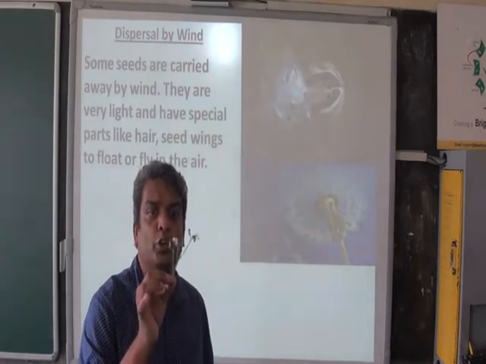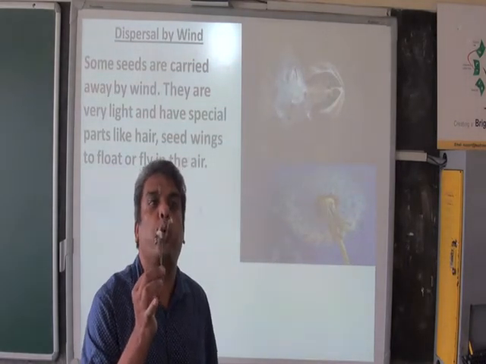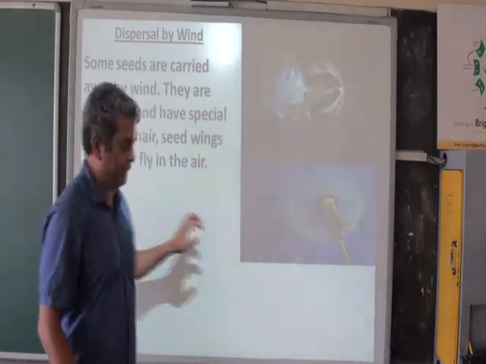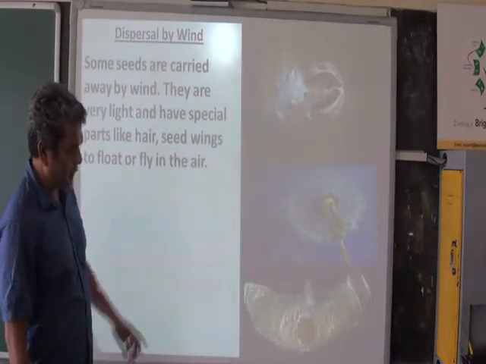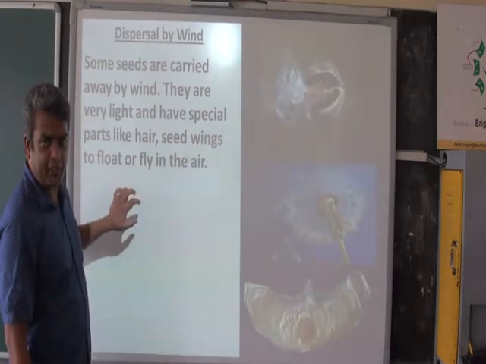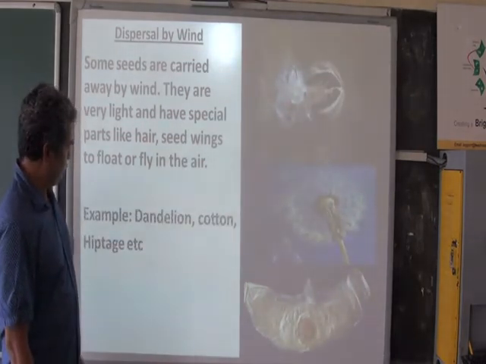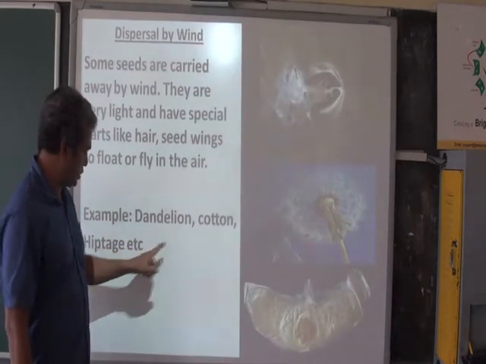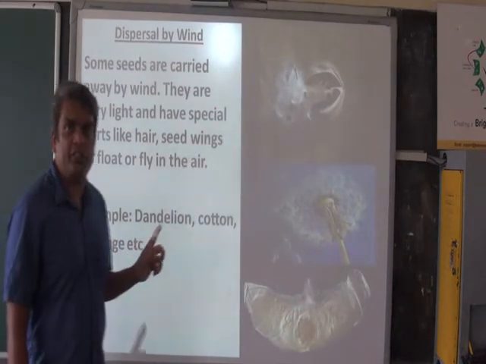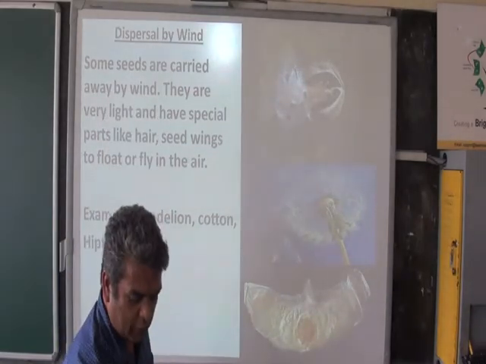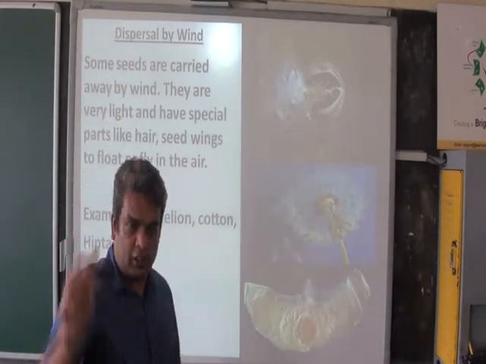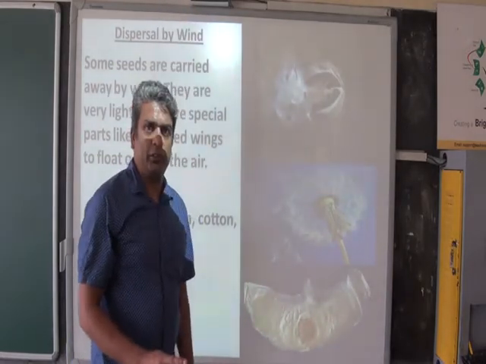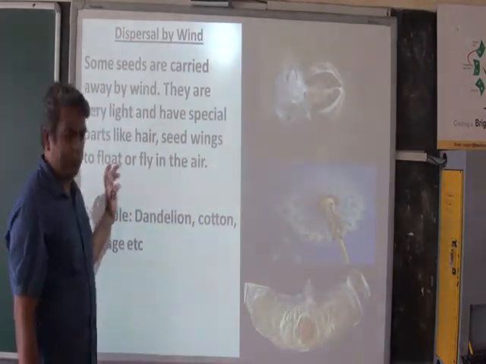As I blow onto it, you will see how the seeds fly away. So that's a dandelion. Next picture, you will find a hiptage. So what are the examples of seeds dispersed by wind? Dandelion, cotton and hiptage. And hiptage is also called a helicopter flower. Why? When you leave it, it turns, it spins like a helicopter. So it is also called a helicopter flower.